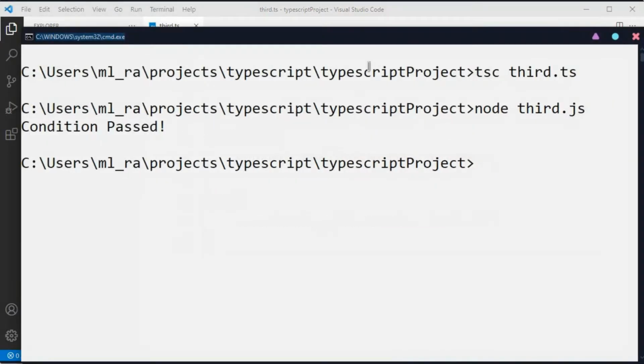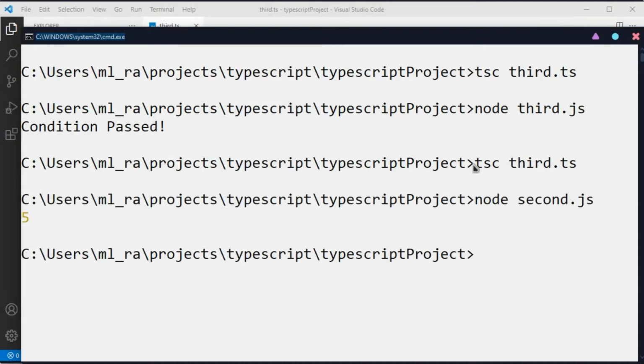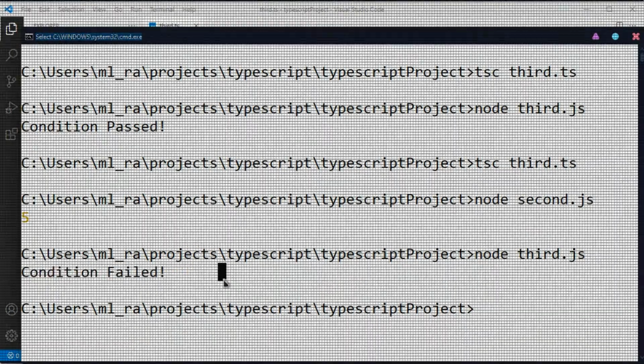Let's compile and check what is happening. Now you can see the JS file, node third.js. So you can see that condition is failed.